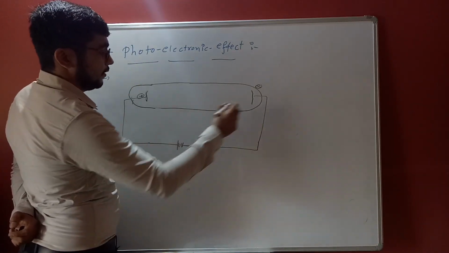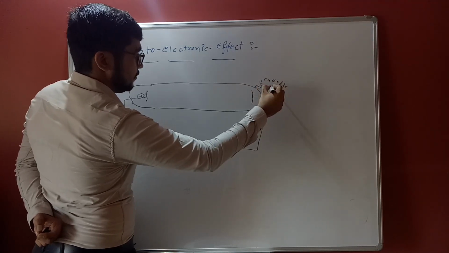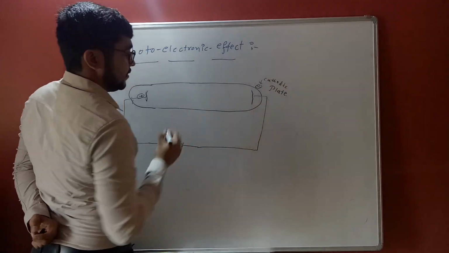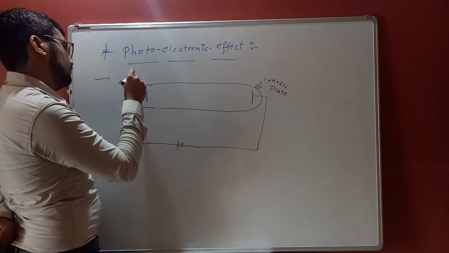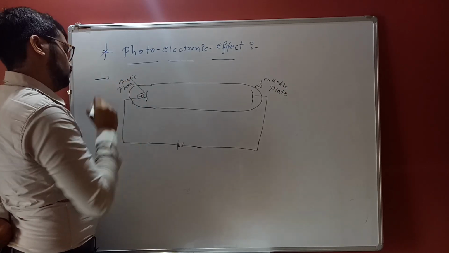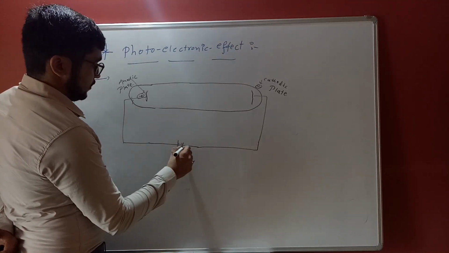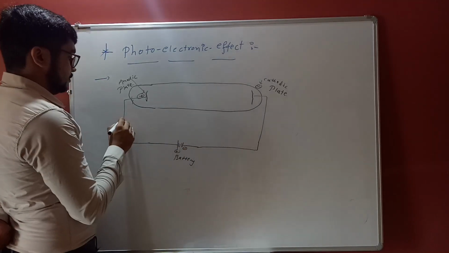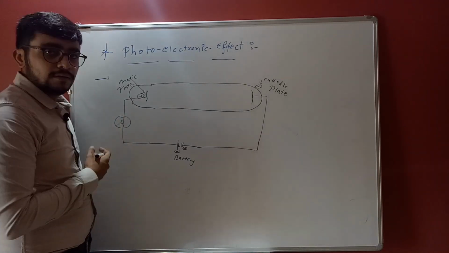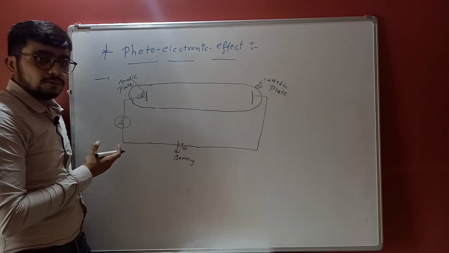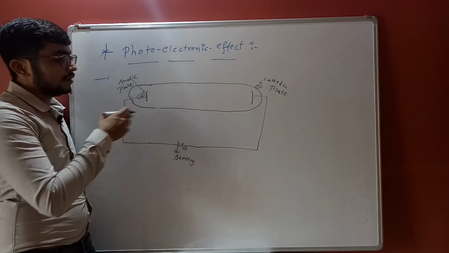This is the cathodic plate, this is the anodic plate, and these are the batteries, negative charge and positive charge. An ammeter is used for measuring current, how much current is passed.